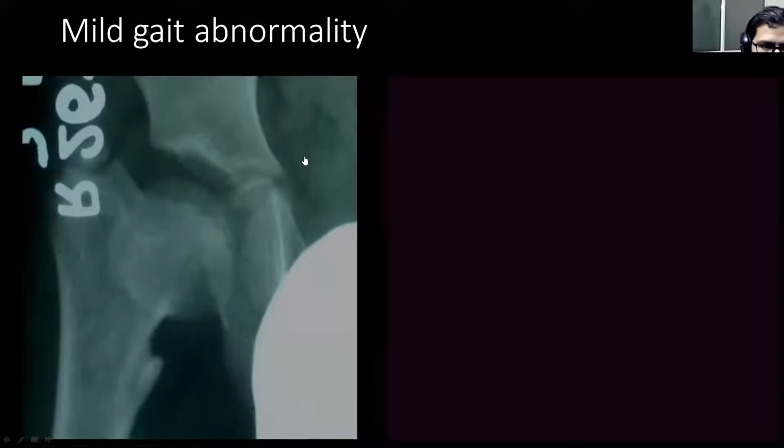Similarly, just see the gait of the other child. We are not able to see the videos. Just wait a second.